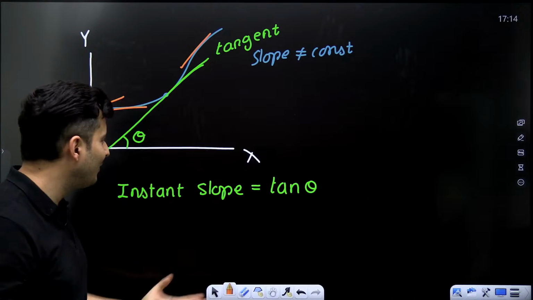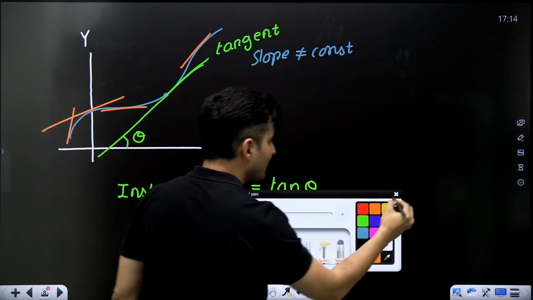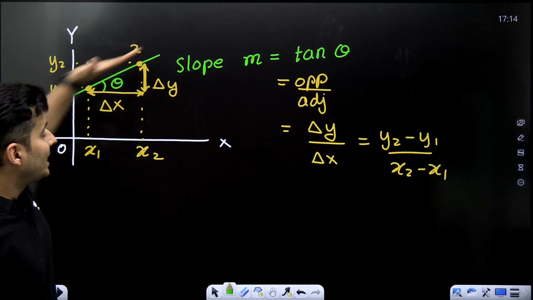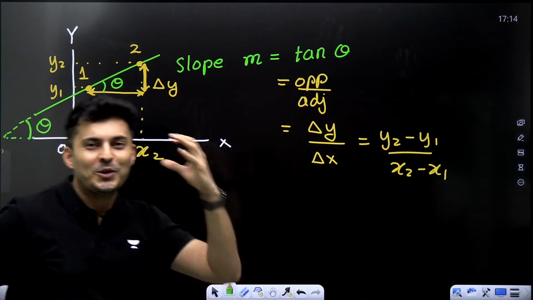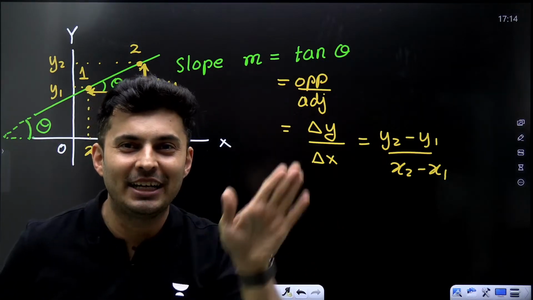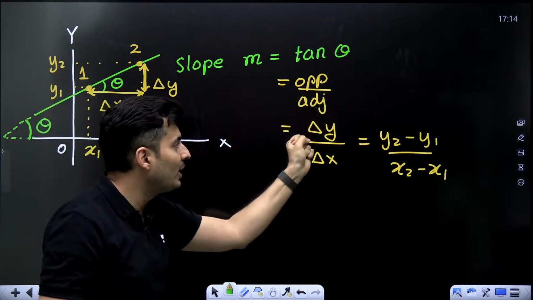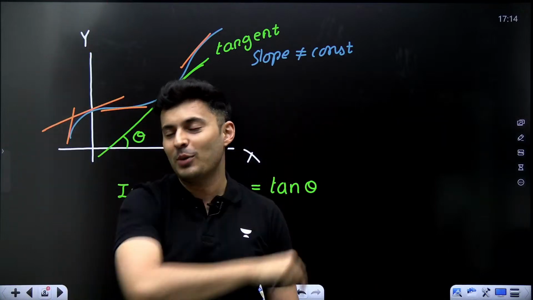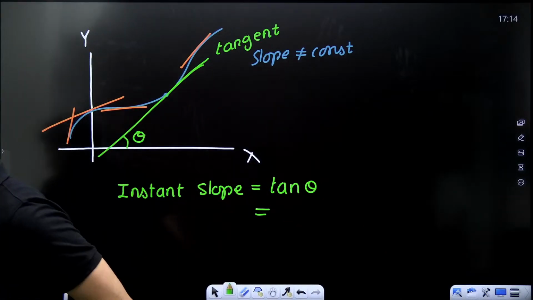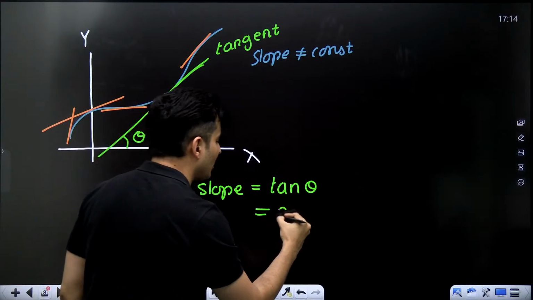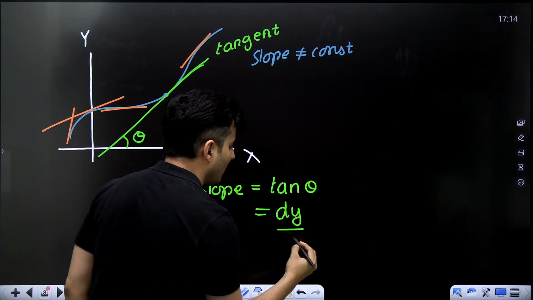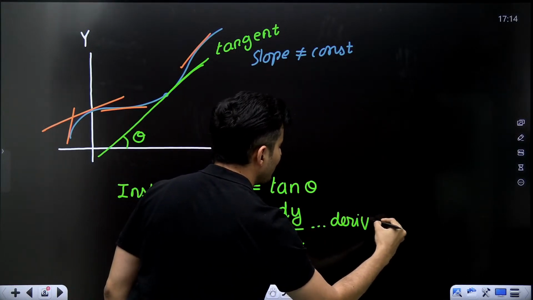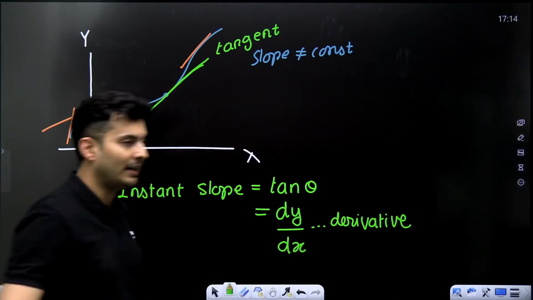In calculus, in derivatives, this also is rewritten like this, where it is a straight line, it is delta y by delta x. So guys, when it is not a straight line, when it is curved, when it is varying, the delta will become small, and instead of delta, what do I write? Put it up in the chat box. Come on, guys. Think about it. Yes, instead of delta y, I will write dy. Instead of delta x, I will write dx. So basically this is your derivative. Keep this in mind, my dear warriors.